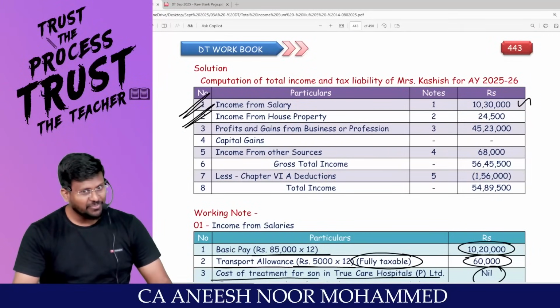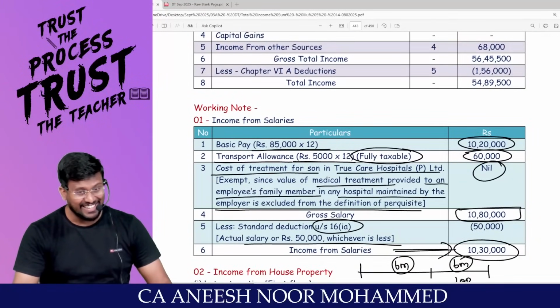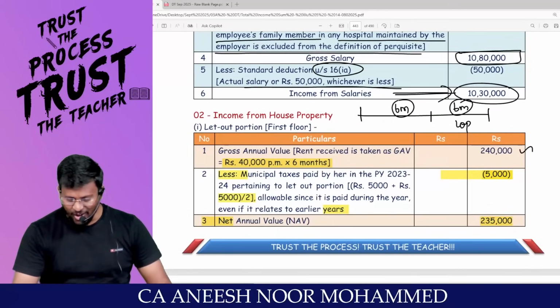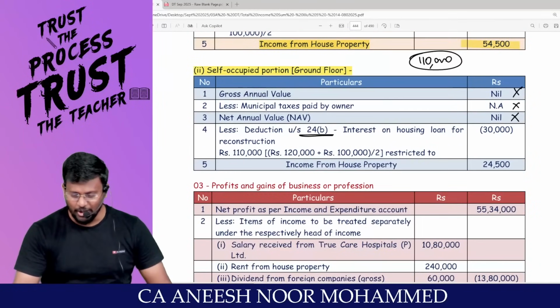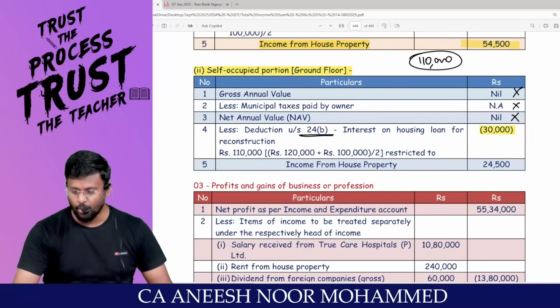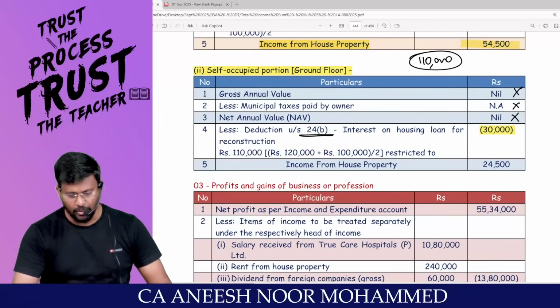Note that the exam will be like this. She is not entitled to claim the higher limit of 2 lakh. She is entitled to claim only 30,000. Are you all with me?